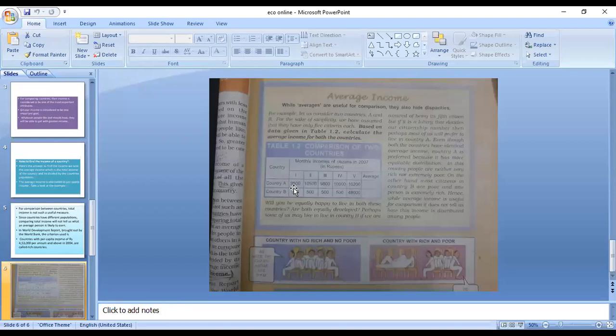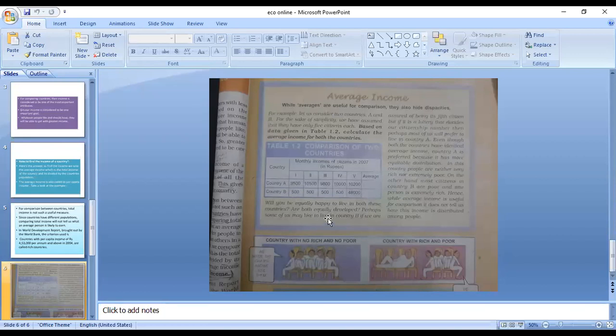Country A, first citizen 9,500, second 10,500, third 9,800, fourth citizen 10,000, and fifth citizen 10,200. And I think you can easily get the average. And average will be 10,000.